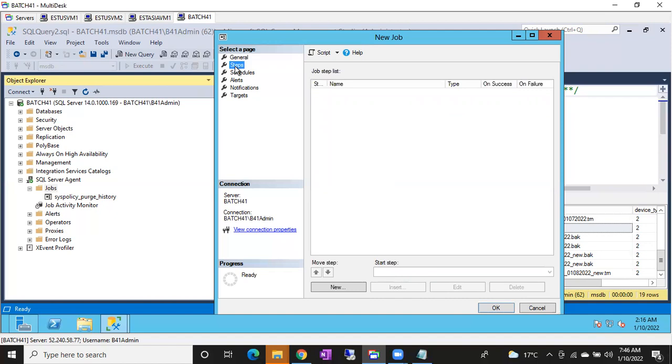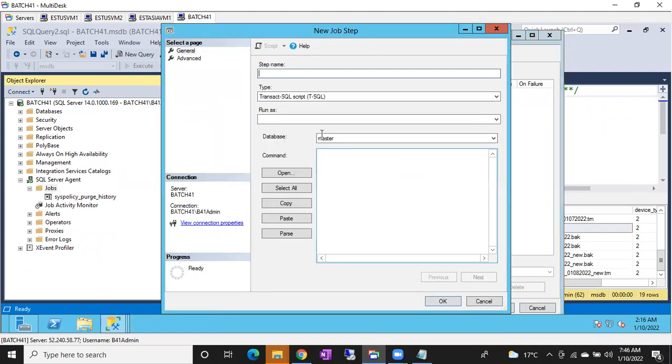What do we have to give, guys? Under step, query. We have to give the query. What is our requirement? We have to give that query for that. Okay, let me go to steps, then click on new. Okay, here you have to give the query.